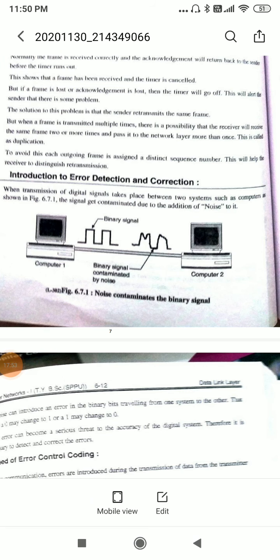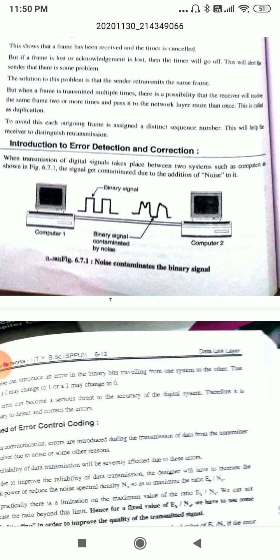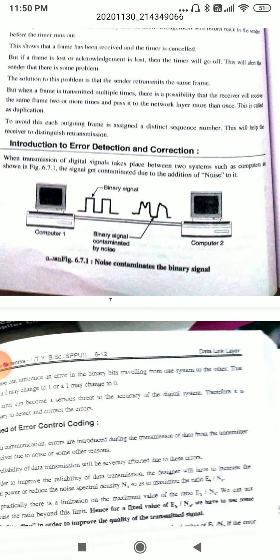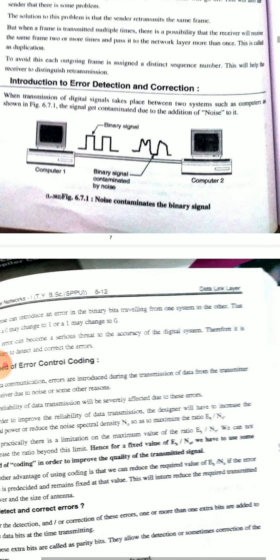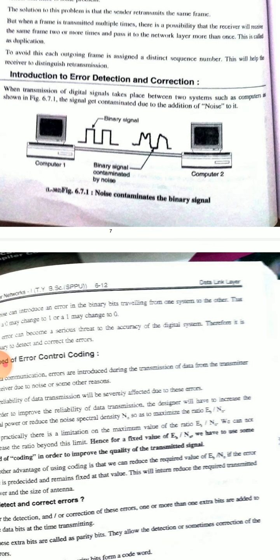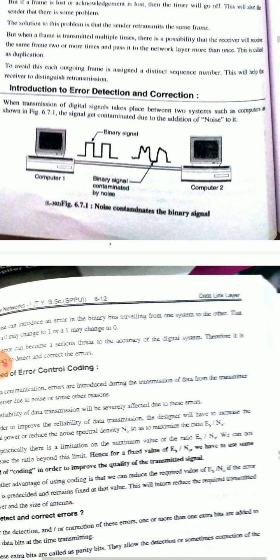Now we'll see an introduction to error detection and correction. When transmission of digital signals takes place between two systems such as sender and receiver, the signals get contaminated due to the addition of noise. The signals are combined with the addition of noise to them. See here, this figure indicates noise contaminates the binary signals between computer 1 and computer 2.